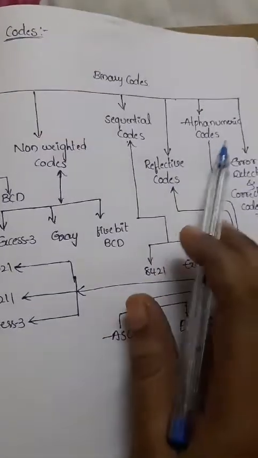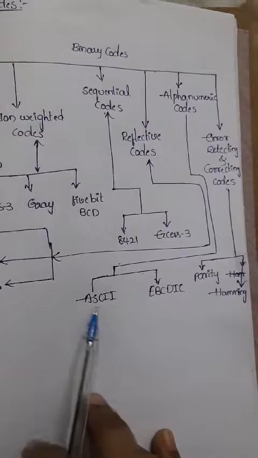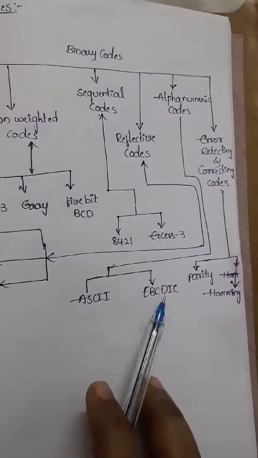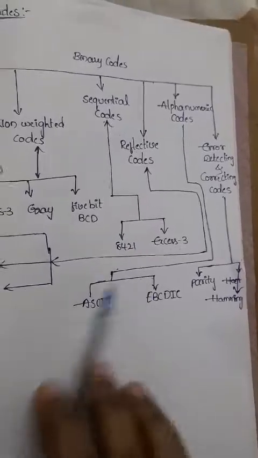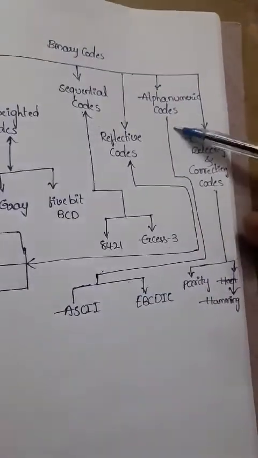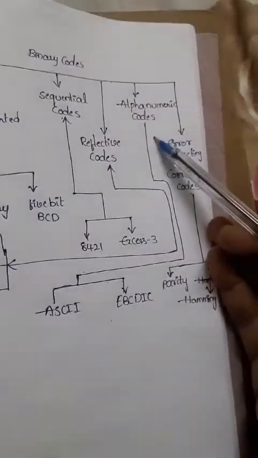Now coming to alphanumeric codes, these are classified into two types: ASCII characters, and the next one is EBCDIC. Sorry, these are not related to the reflective codes. They belong to the alphanumeric codes.